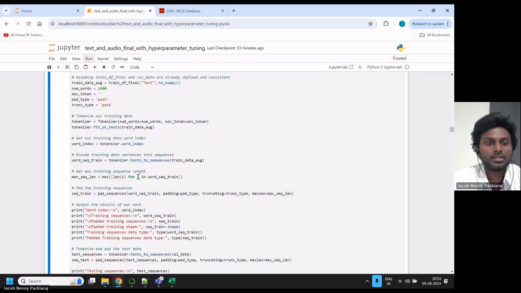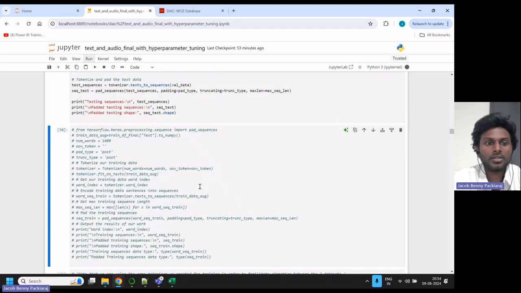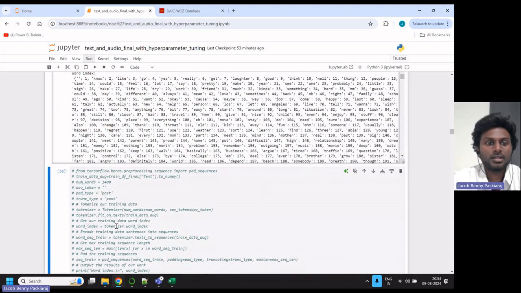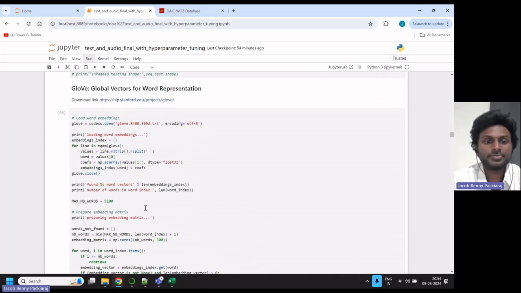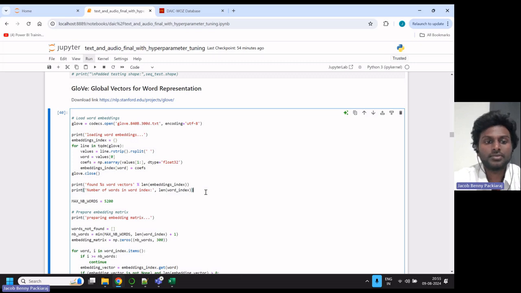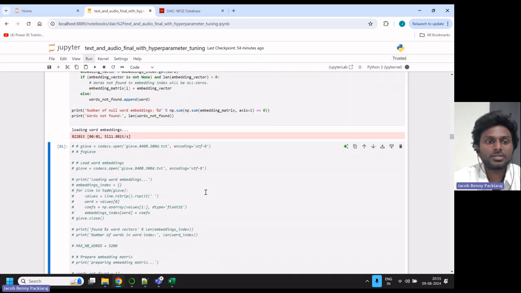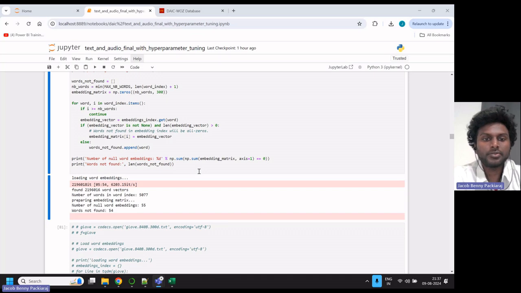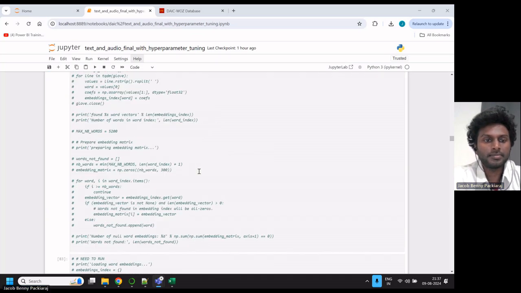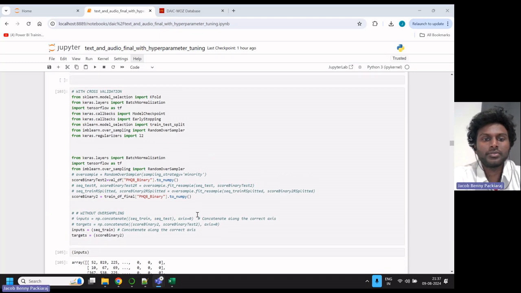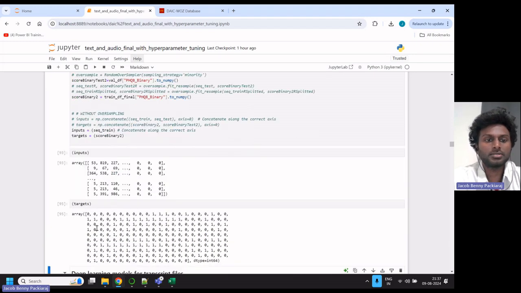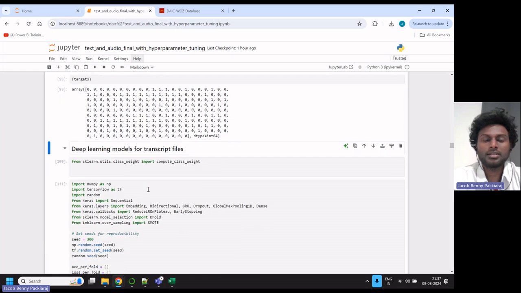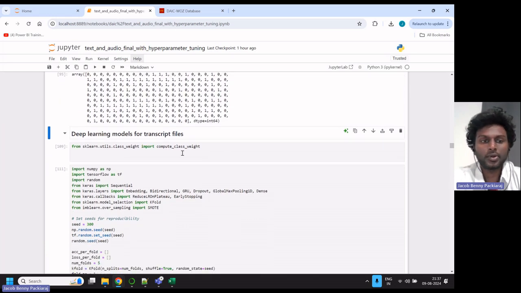Here I'm converting the data into tokens, and the padding of the data set happens here. Further, I used the global vector representation to retrain the model for this particular feature extraction. Once the embedding matrix is generated, a summary of the result is printed here. Then we split the data set into the inputs and the target, the independent and dependent variables, and I'm checking the variables that are split here.